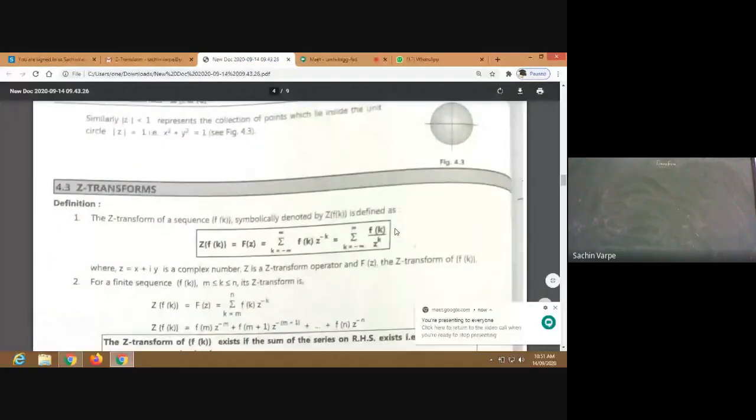All right. So we have defined the Z transform of a given sequence f of k. It is denoted by f of z, and that is equal to what? Summation, infinite summation, f of k z raised to minus k, k varies from minus infinity to infinity. This is the basic definition of Z transform, infinite series representation.